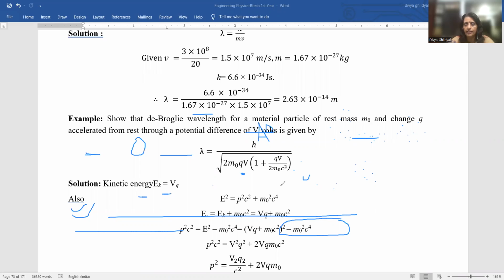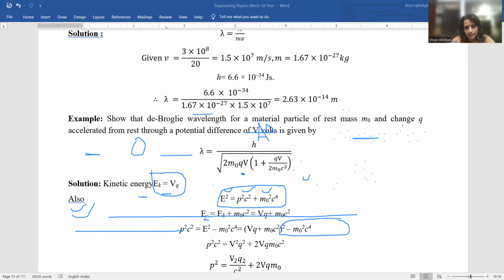We have done this in relativity; you can refer to my relativity lectures. E square is equal to p square c square plus m0 square c to the power of 4. This I have explained in relativity, how we get this expression, combining the momentum, rest mass, energy and velocity of light. Okay, kinetic energy is equal to VQ.